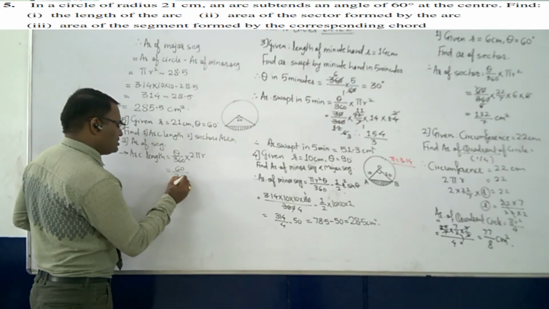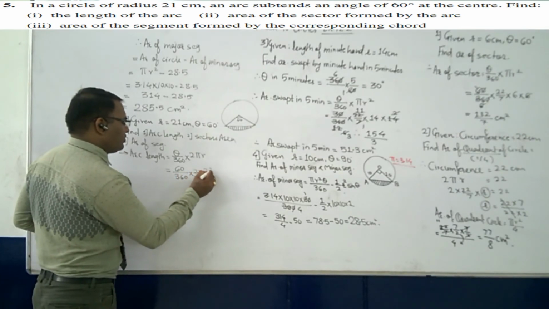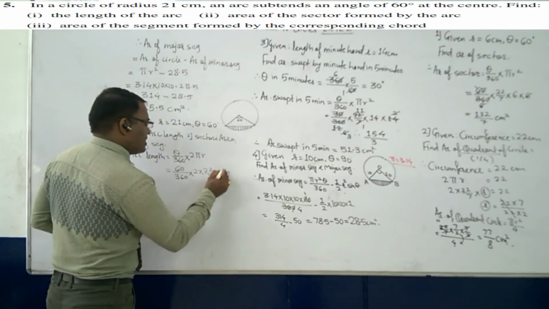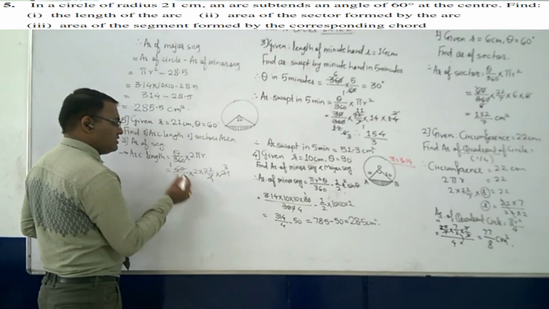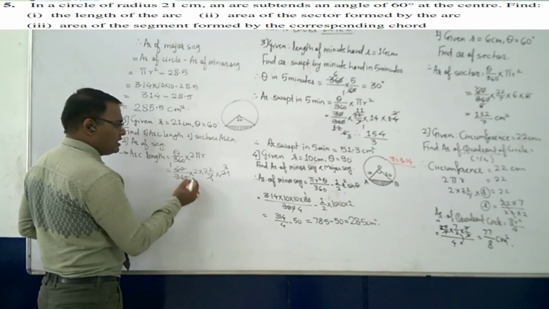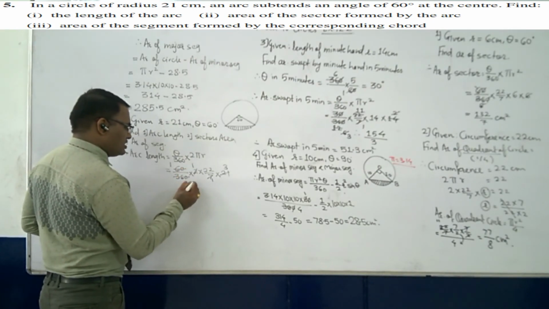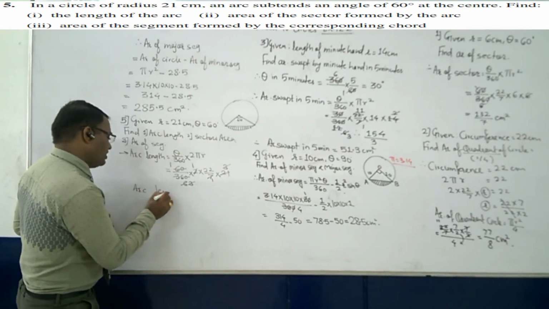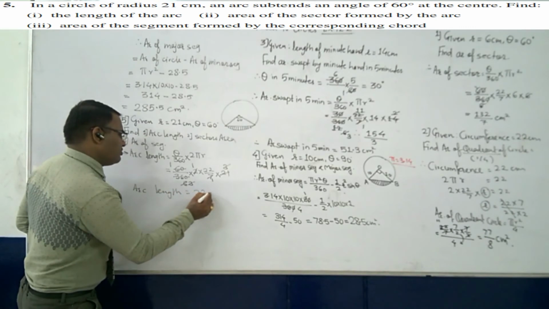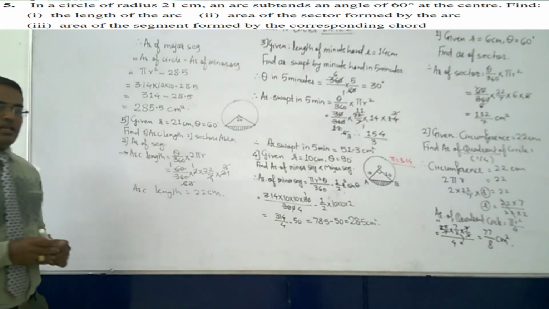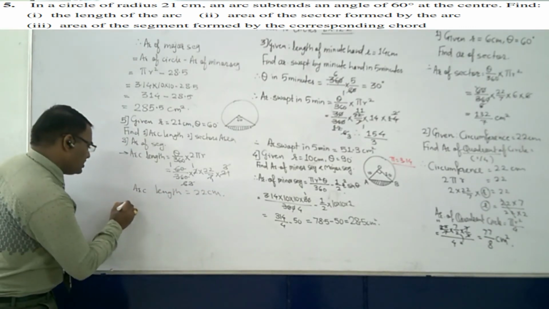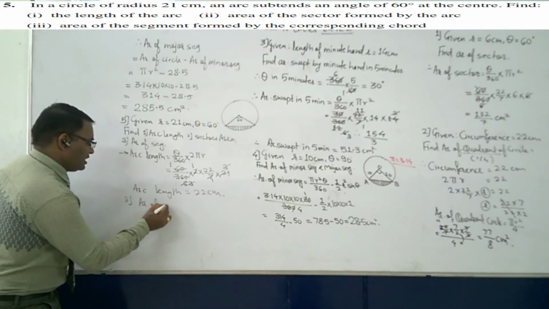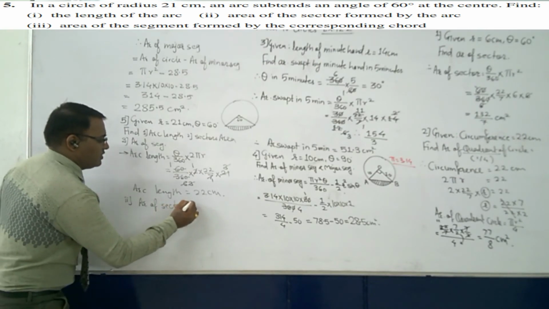So it is 60 upon 360 into 2 into 22 by 7 into 21 radius. 7 ones are 7, threes are 60, ones are 60, 6 sixes are this one. So again 2 ones are 2, threes are this 3 and 3 also gets cancelled. So what is our length? Our length is equal to 22 centimeter. Is that okay?